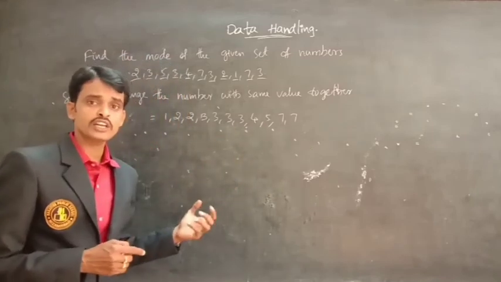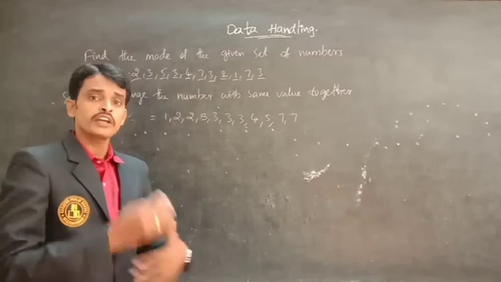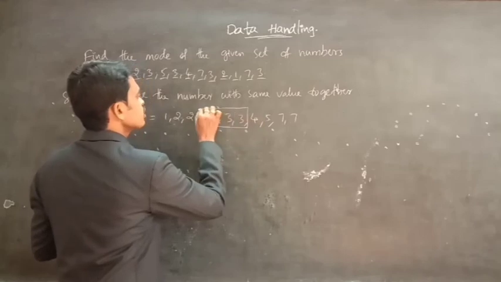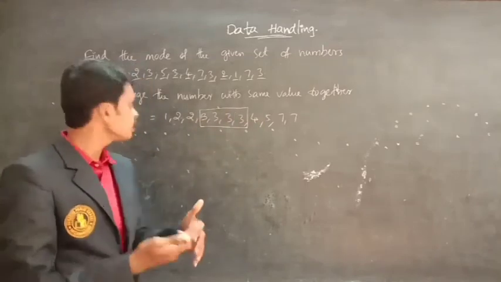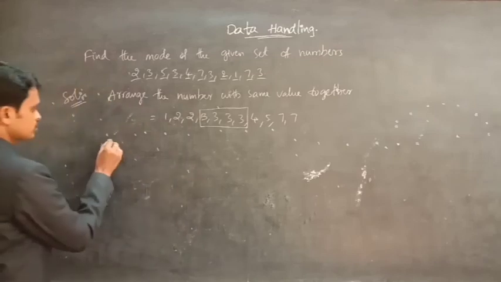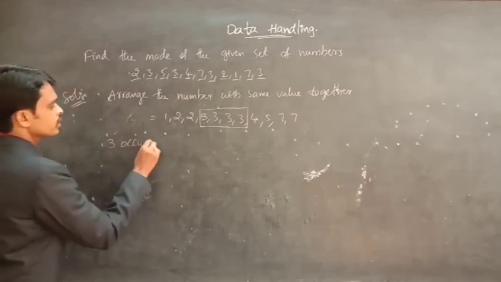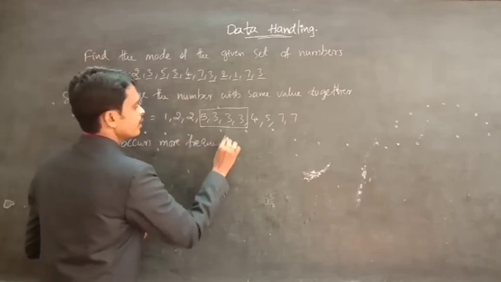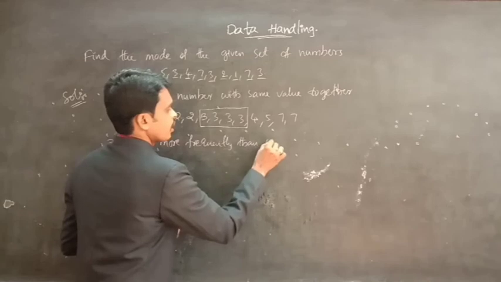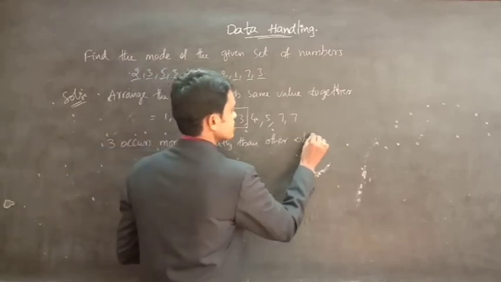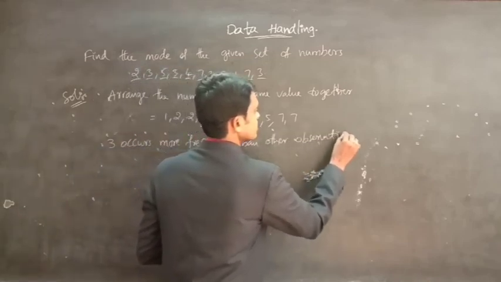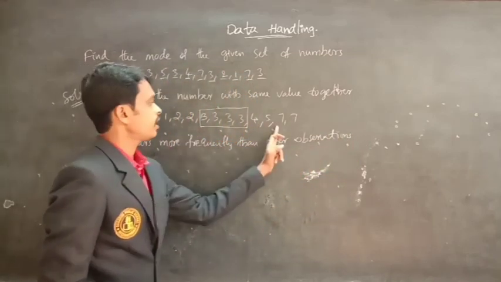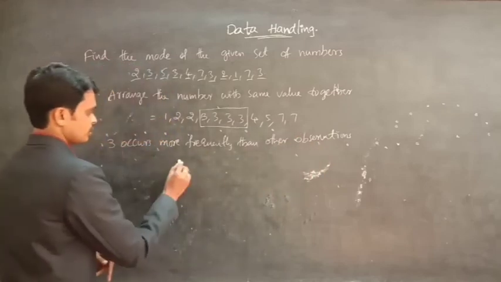Then which number occurs more frequently than the other numbers? 3. 3 occurs more frequently than the other observations.